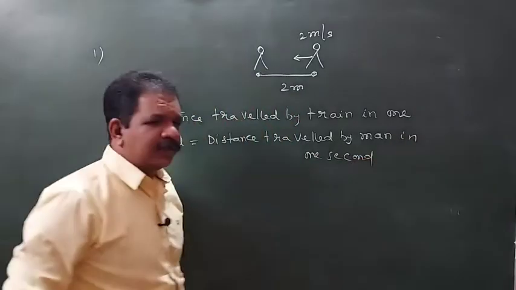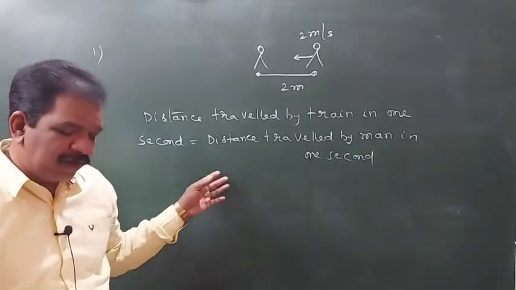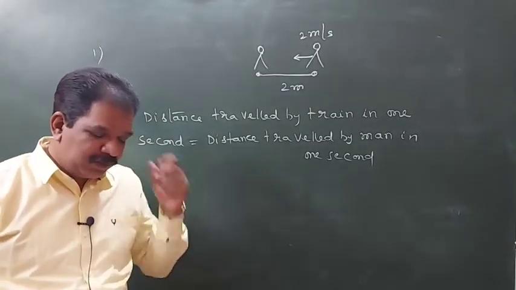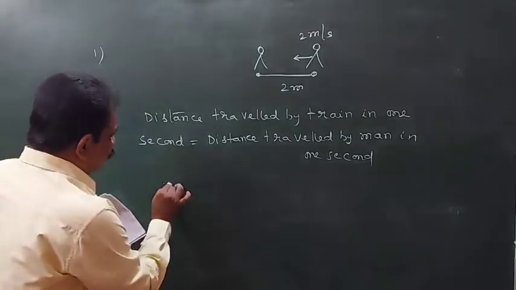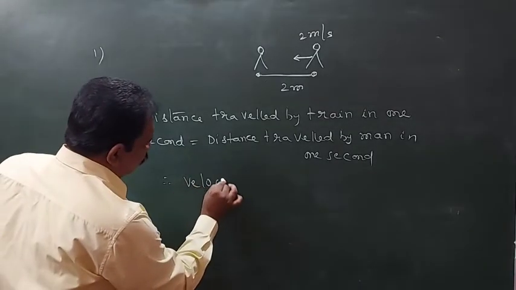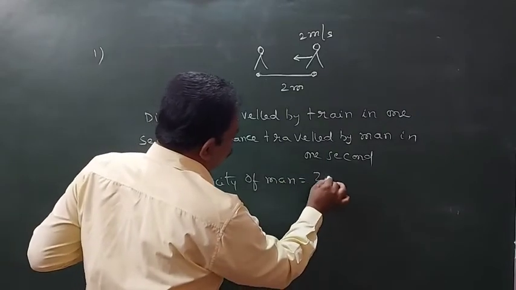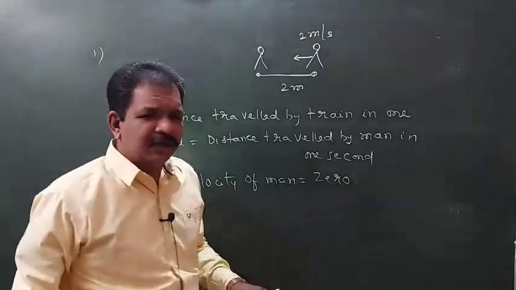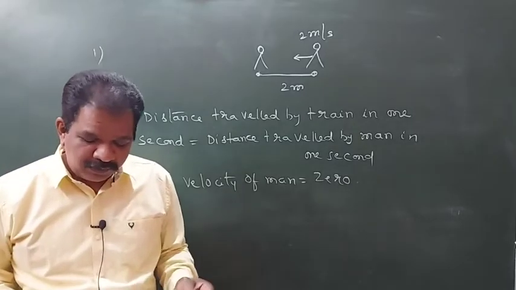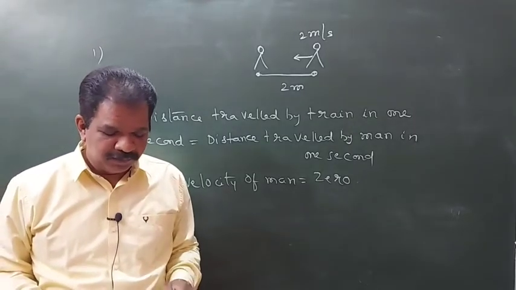Both are in opposite directions, so the man will appear to be stationary. Therefore, the velocity of the man for a person standing on the platform will be equal to 0.